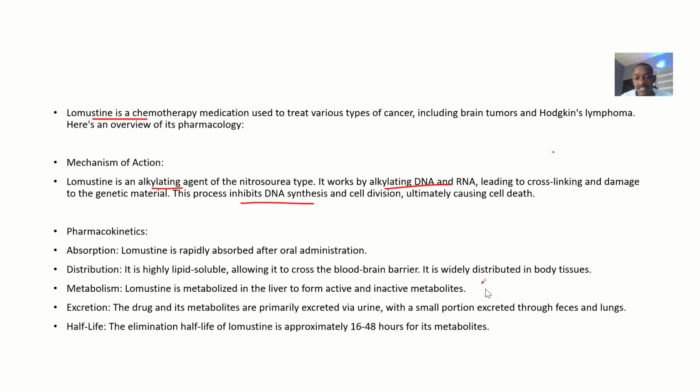So for the pharmacokinetics, for absorption, it is rapidly absorbed after oral administration. For distribution, it is highly lipid soluble, allowing it to cross the blood-brain barrier. It is widely distributed in body tissues. Metabolism, it is metabolized in the liver to form active and inactive metabolites. Alright, so the drug and its metabolites are primarily excreted via urine, with a small portion excreted through feces and lungs. Alright, so the elimination half-life of Lomustine is what? Approximately 16 to 48 hours for its metabolites.